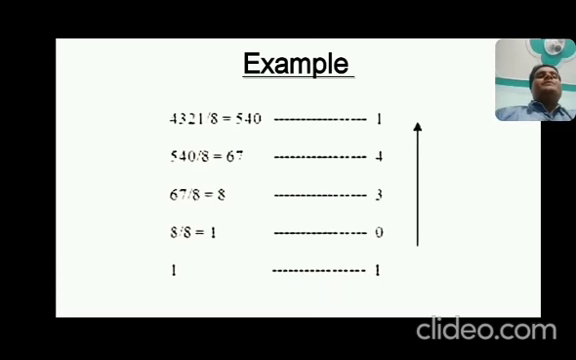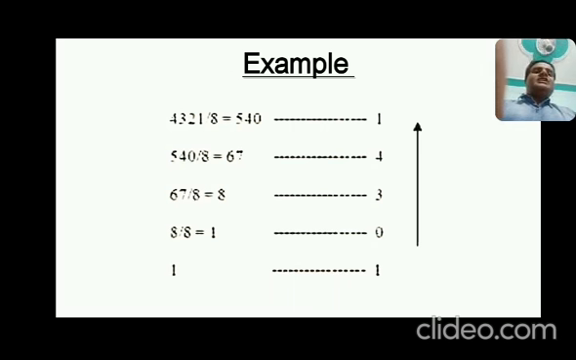So how will it be? Proceed, divide by 8, the quotient is 540 and the remainder is 1. Obviously you have to apply the division process, and if you have a pen you may apply it. So 4321 divided by 8, we get quotient 540 and remainder 1. Now take this quotient again, 540 divided by 8, you will get quotient 67 and remainder 4. And again 67 divided by 8, that is 8 as your quotient and 3 as the remainder.